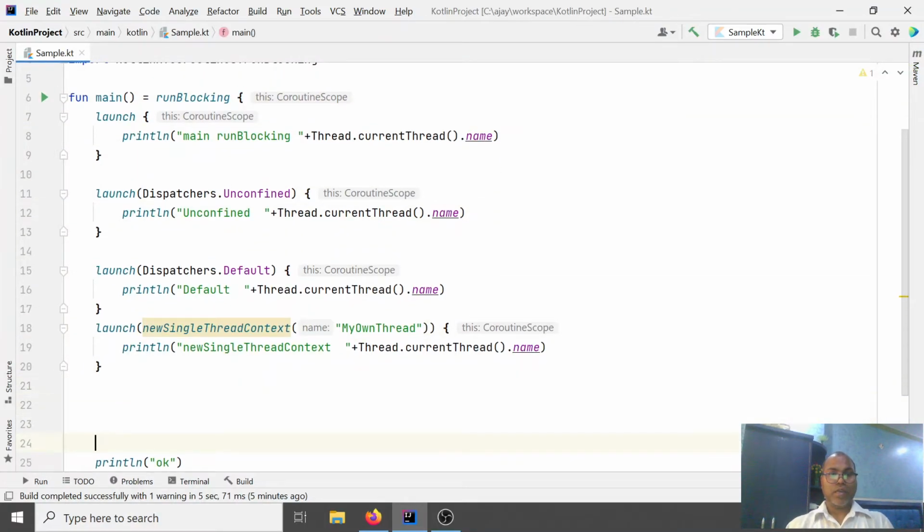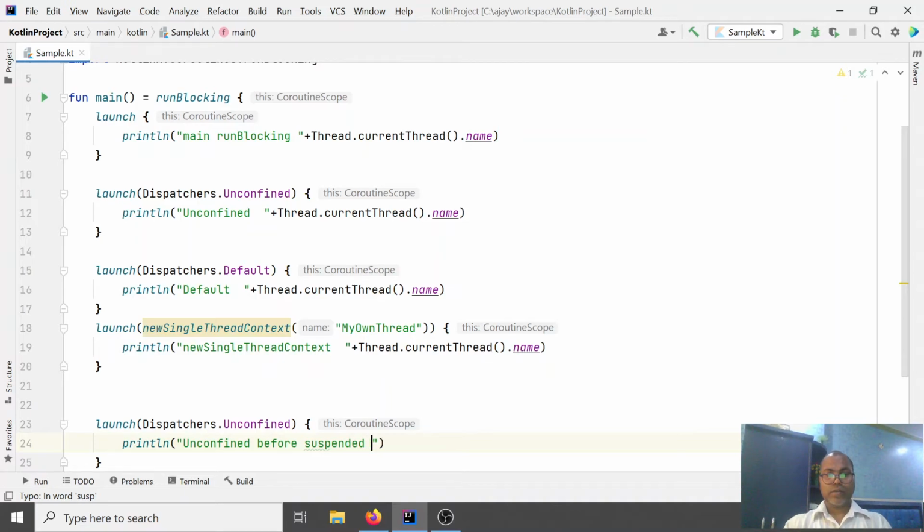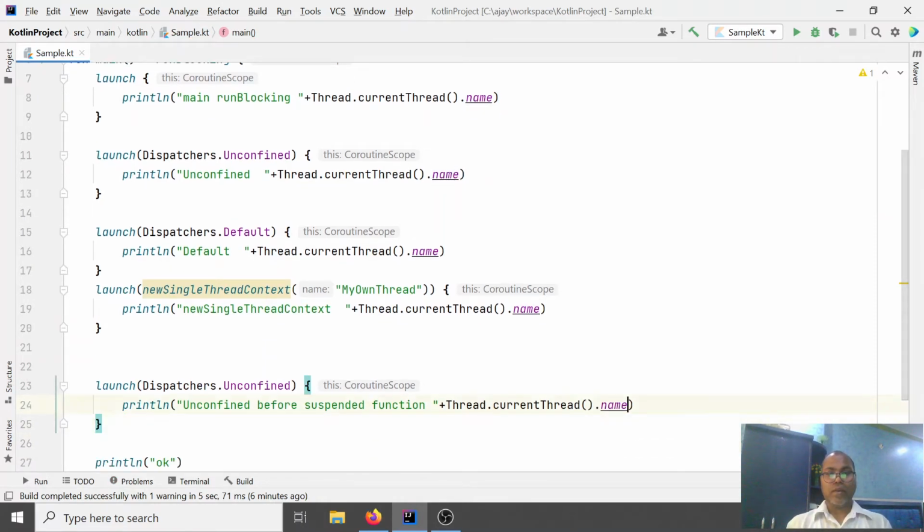So here I'm launching, and here I'm passing Dispatchers.Unconfined. Here I print: this is the first unconfined, before suspended function, plus the thread. And after that I invoke one suspended function, this is the delay, like 1 minute.